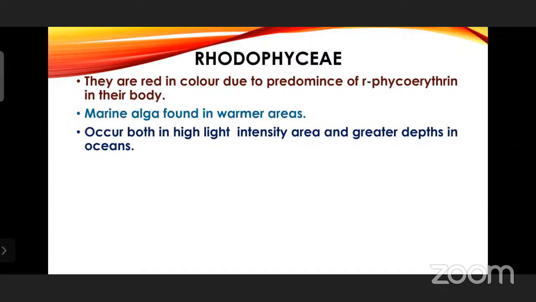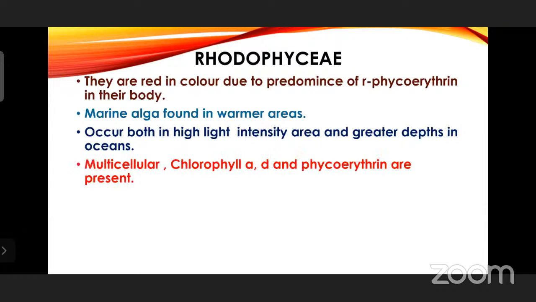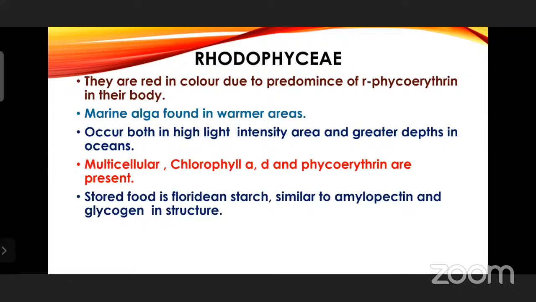occur both in high light intensity areas and greater depths in oceans. That means they are found not only on the upper part of the marine body, but also in the greater depths in the oceans where light can penetrate, and there also they undertake photosynthesis. Multicellular, chlorophyll A, D, and phycoerythrin are present. Stored food is Floridian starch, similar to amylopectin and glycogen in structure. So here Floridian starch is the stored food material.